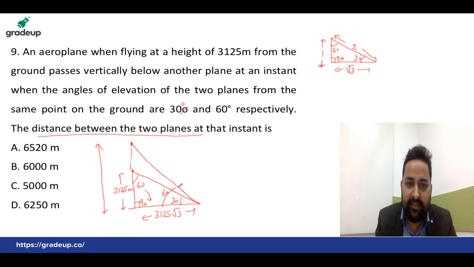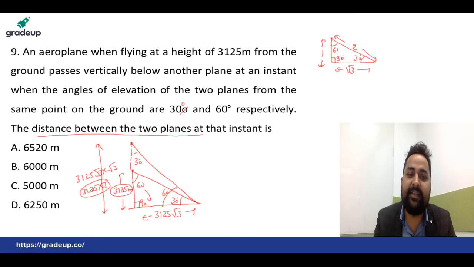Now, you should get the length of this thing also. You know, solve. This angle equals how much? 60, this is 90, this is 30. Now again, in front of 30, that is 3125 root 3. In front of 60, just multiply by root 3 again. This is 3125, this is root 3 into what? Root 3 by the concept. This becomes 3125 into what? 3. Question is solved very simple.